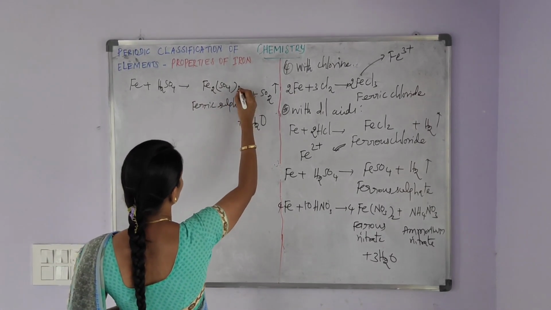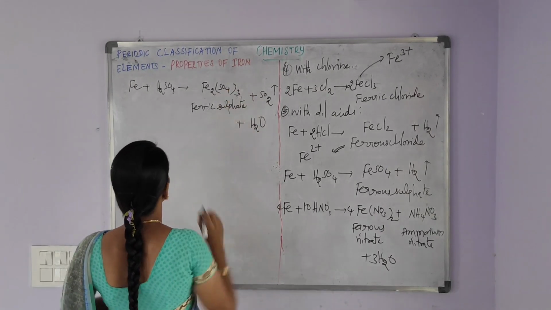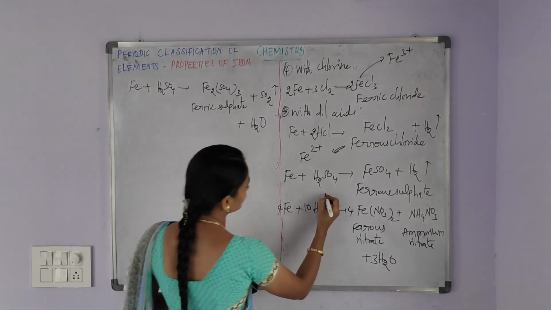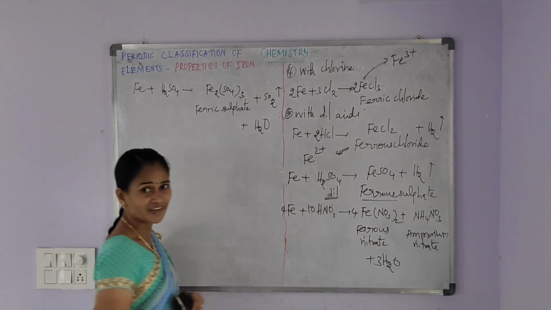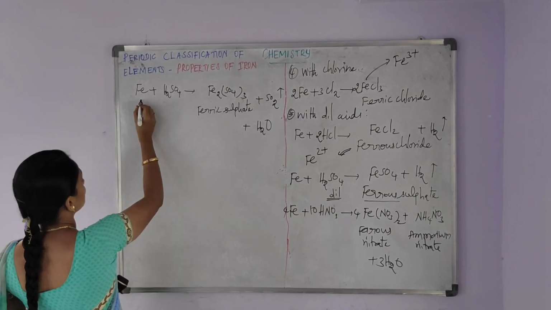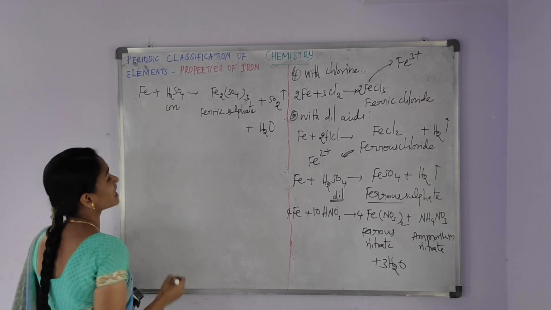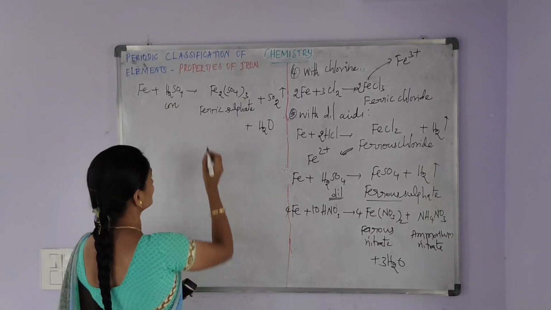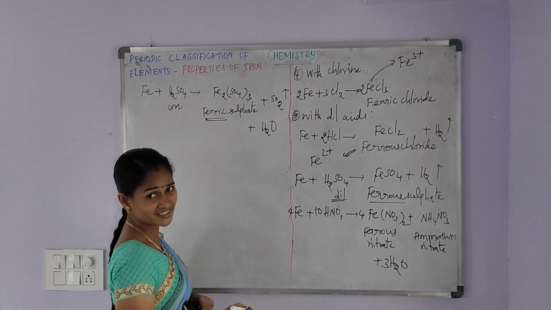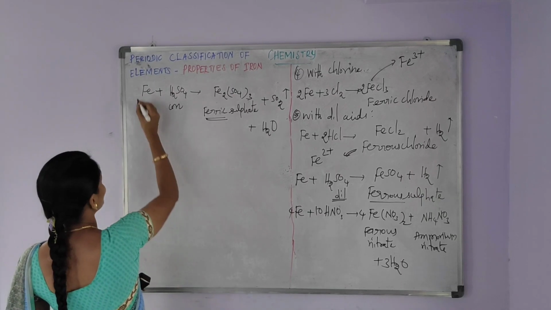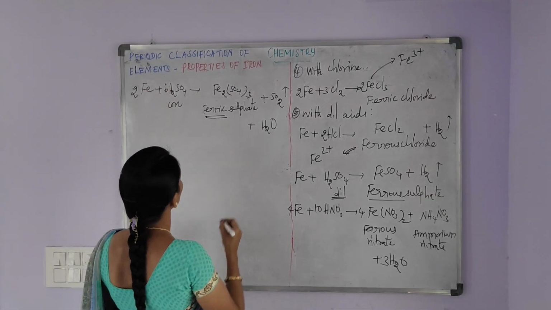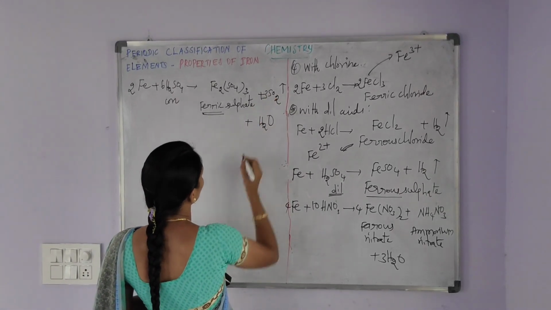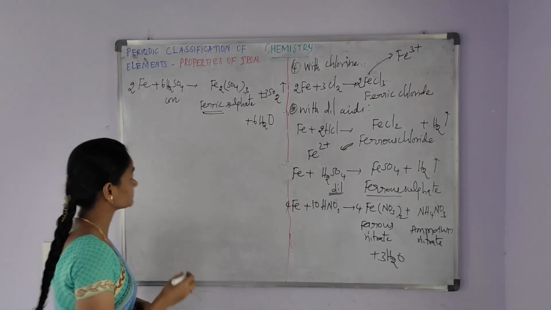If iron reacts with dilute sulfuric acid, it forms ferrous sulfate. If iron reacts with concentrated sulfuric acid, it forms ferric sulfate. Balancing the equation, here 2 and then here 6 and then here 3 and then here 6.